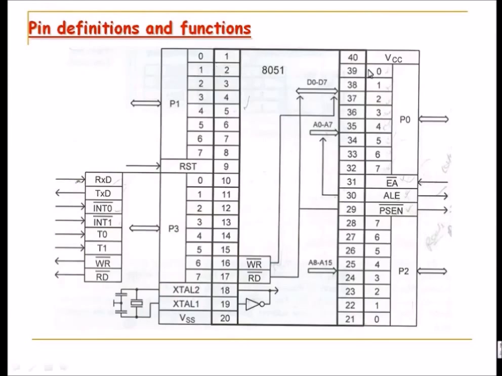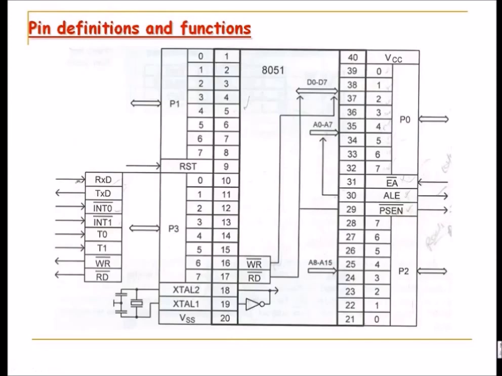And so we have seen that port 0 and port 2 take part as far as the external memory access is concerned, and in that case we are actually sacrificing these 2 ports at the cost of gaining more memory. And in those cases of external memory access, this EA pin, ALE pin, PSEN pin, which are available on pin number 29, 30 and 31, and this 16, 17 pins, WR bar and RD bar, play the role. So these are the pins which are useful for interfacing the external memory. So you can see all these pins are getting engaged when you do the external access of the memory.